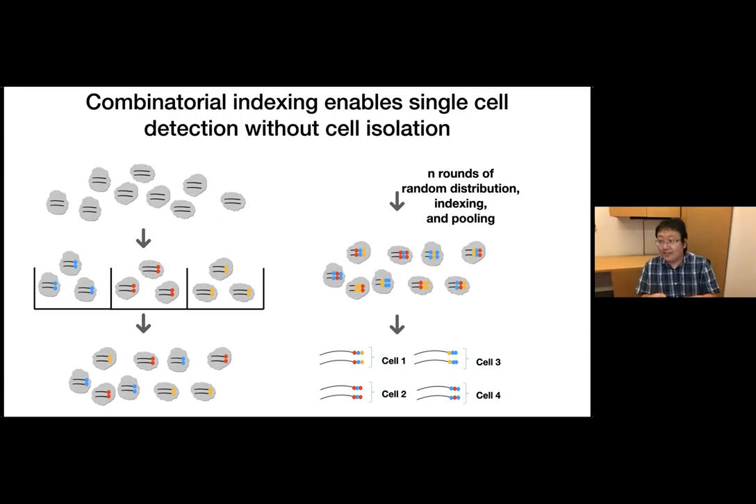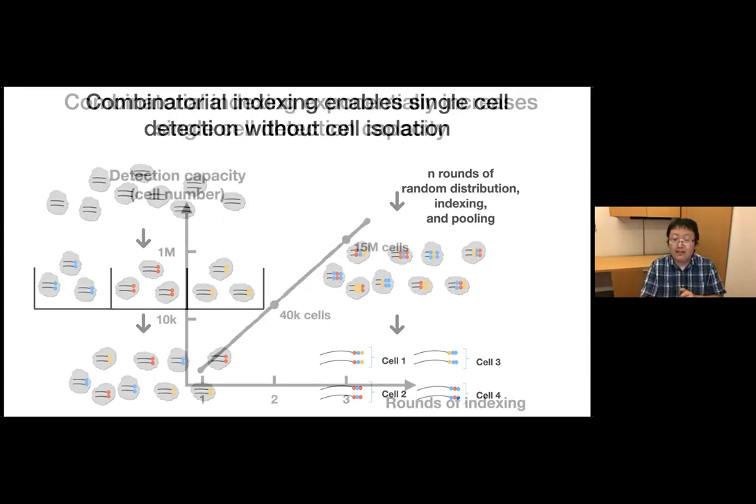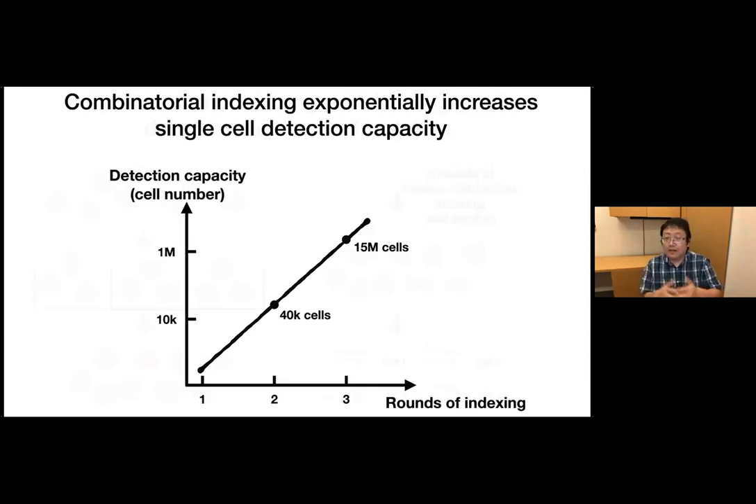As you can see here, one key feature of this strategy is that the detection capacity, or the number of barcodes we can use to barcode the cells, exponentially increases with more rounds of indexing. For example, with 2-round indexing, we can already barcode about 40,000 cells in a single experiment. And with just another round of indexing, we can increase the throughput by over 100-fold to millions of cells in a single experiment.